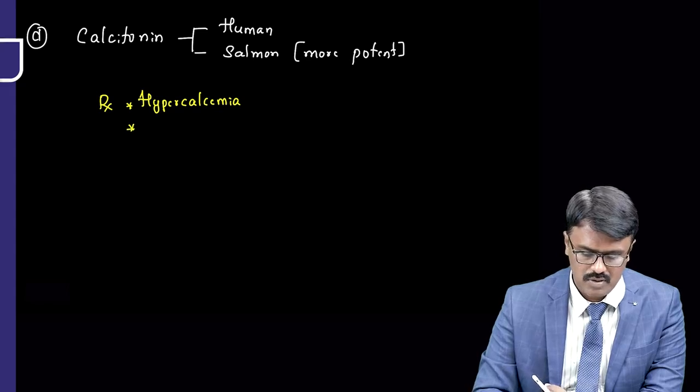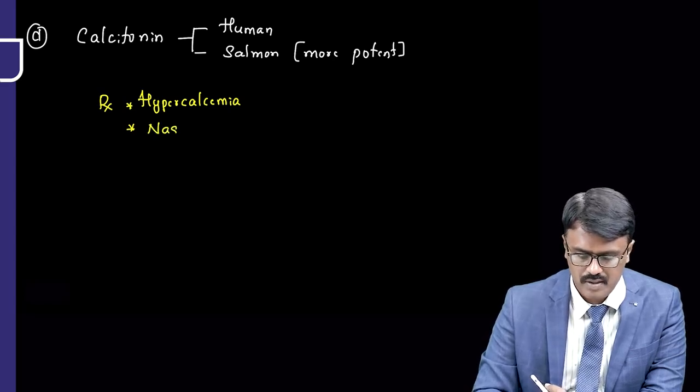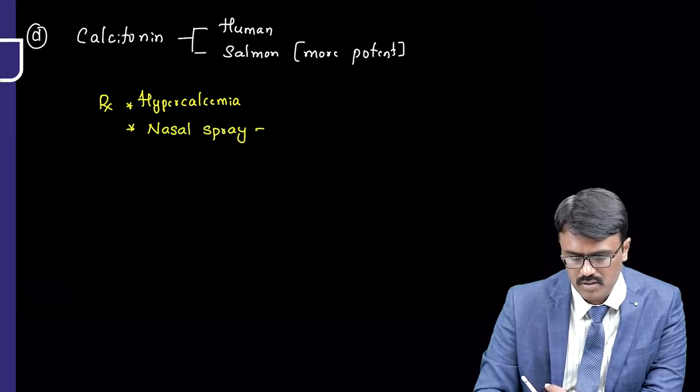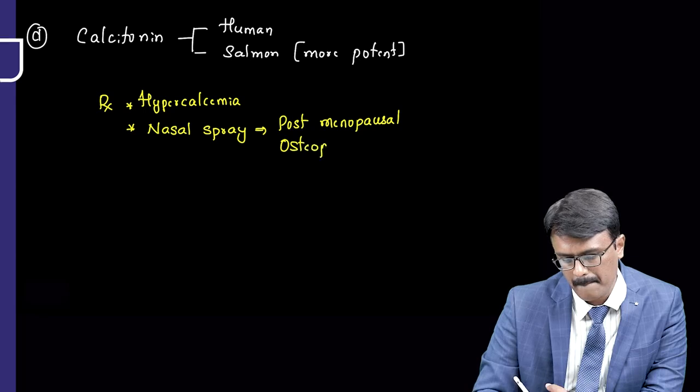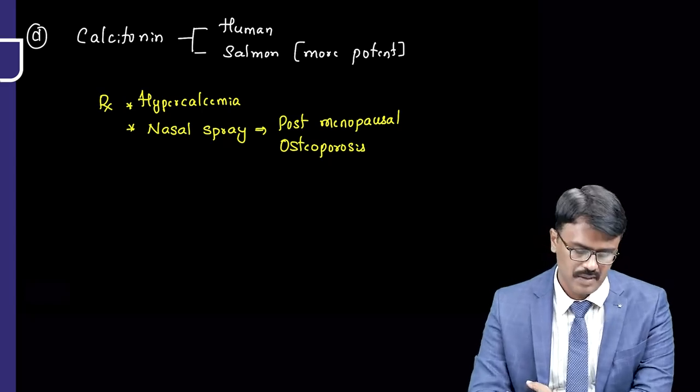Second, it is used for osteoporosis. Particularly, calcitonin is used as a nasal spray. So the nasal spray is used for which osteoporosis? It is mainly used for post-menopausal osteoporosis. So that is about the drug calcitonin.